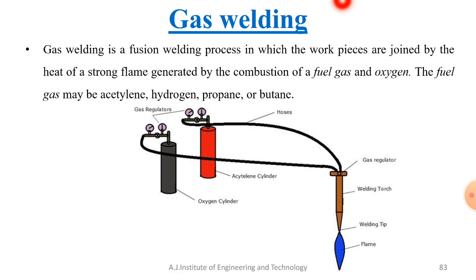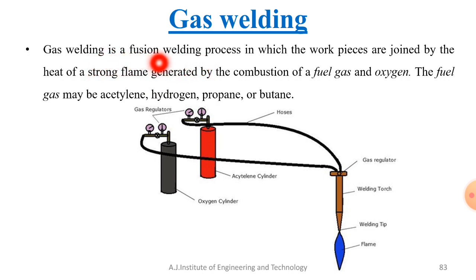But gas welding is not a pressure welding, it's a fusion welding. So the workpieces are joined by the application of heat. That is the principle behind fusion welding.